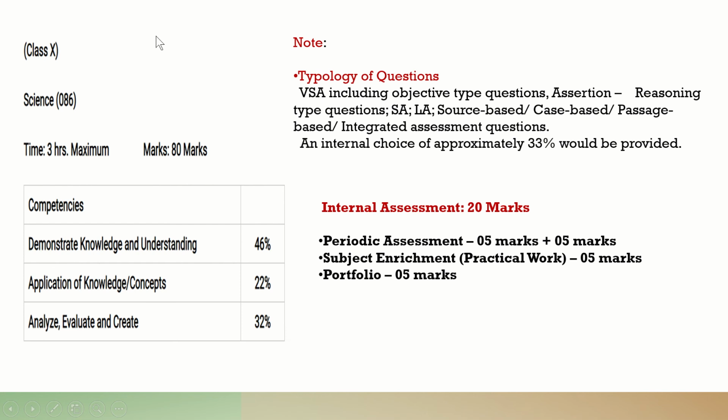Now what is the distribution of marks, and how will the internal assessment of 20 marks be done? That is internal assessment; the 80 marks questions you will see in the board examination, but the 20 marks, that is internal assessment, will be based on the periodic assessment. 5 marks periodic assessment, subject enrichment practical work 5 marks, practical work 5 marks, and portfolio 5 marks. So 5, 5, 5, 5, there are 20 marks. So 20 marks will be internal, and 80 marks will be given as questions.